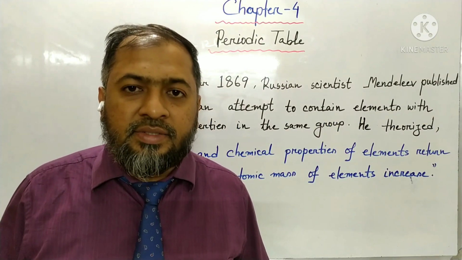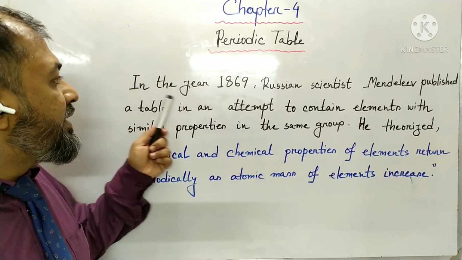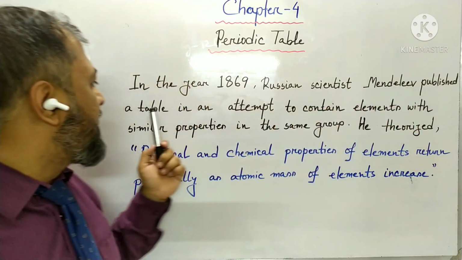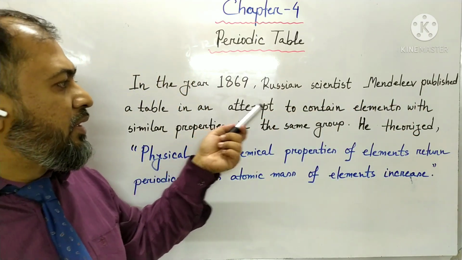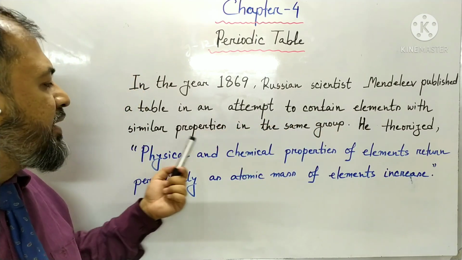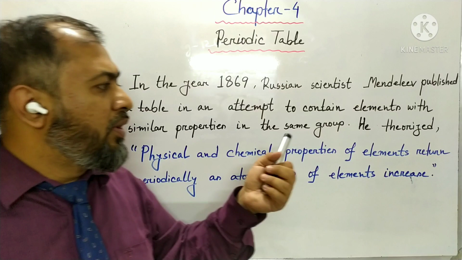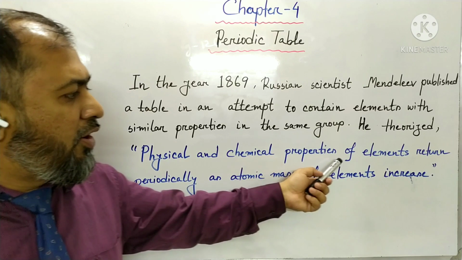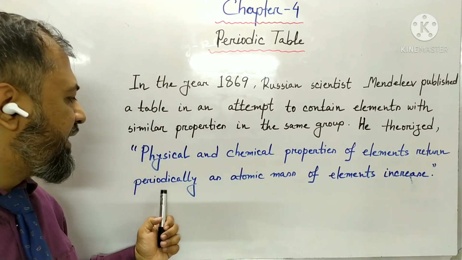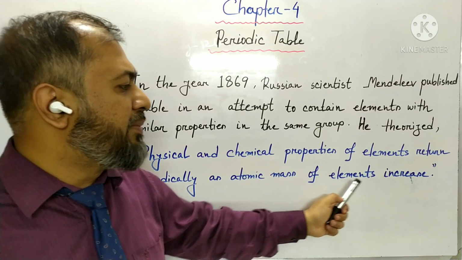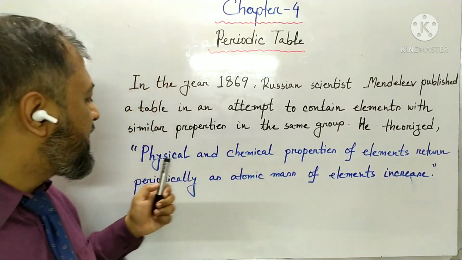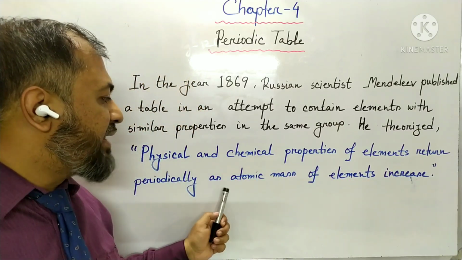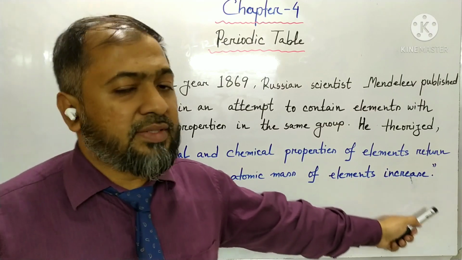After the English scientist Newlands, in the year 1869, the Russian scientist Mendeleev published a table in an attempt to contain elements with similar properties in the same group. He theorized that physical and chemical properties of elements return periodically as the atomic mass of elements increases. I repeat once again, physical and chemical properties of elements return periodically as the atomic mass of elements increases.